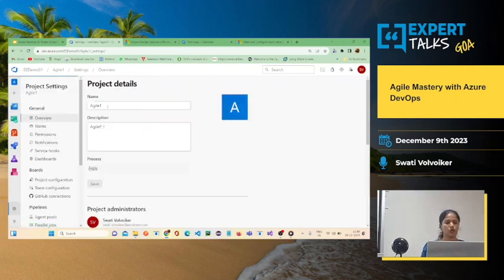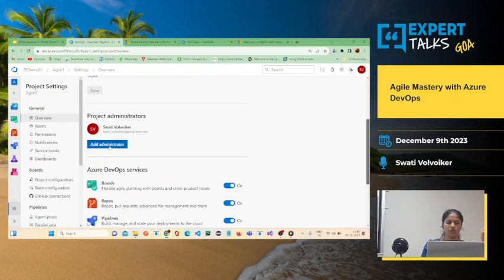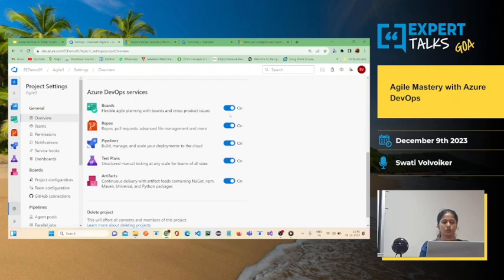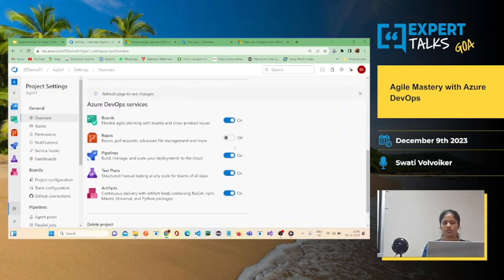Now here in the overview, you can change the name of the project if required. You can change the project process, which I have already explained. You can change it from Agile to Scrum or Basic or CMMI, whatever you want to choose. You can add one more administrator in your project if you require. Similarly, there are 5 services, as I told earlier, that are being provided. You can disable or enable them as per your requirement in the project. You just have to click on this toggle and the repos will go off.